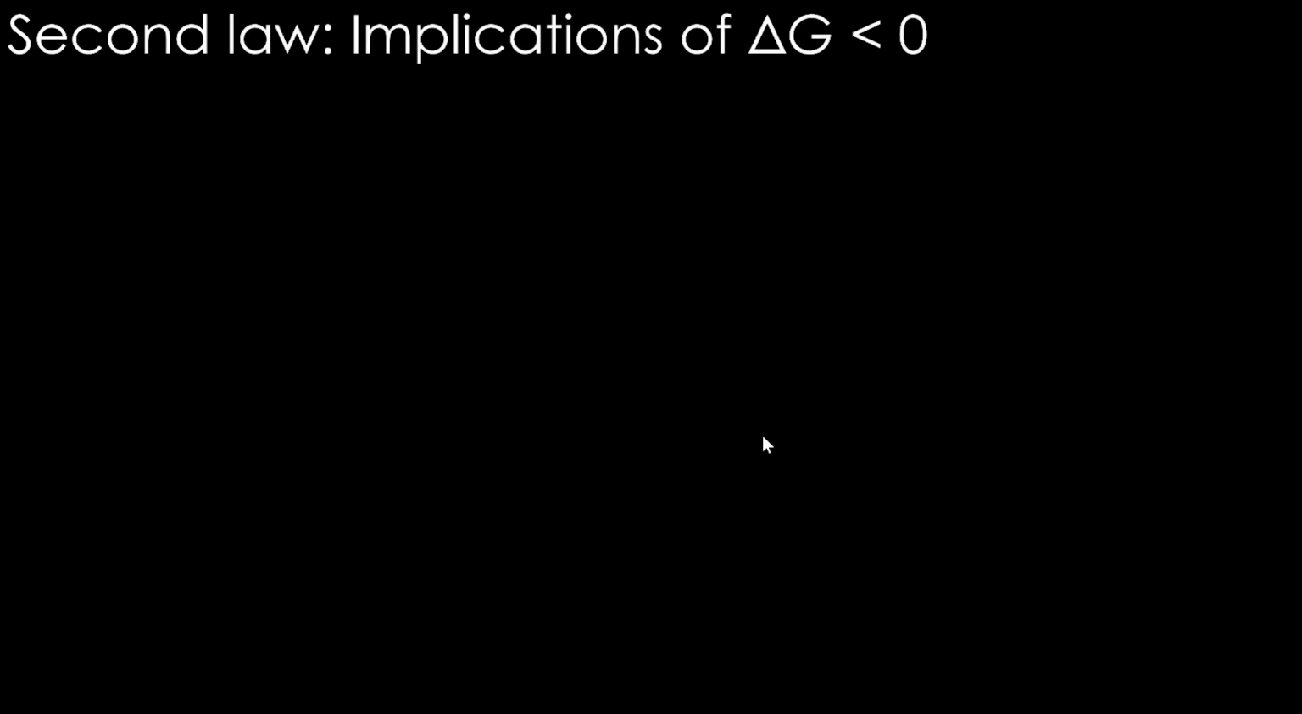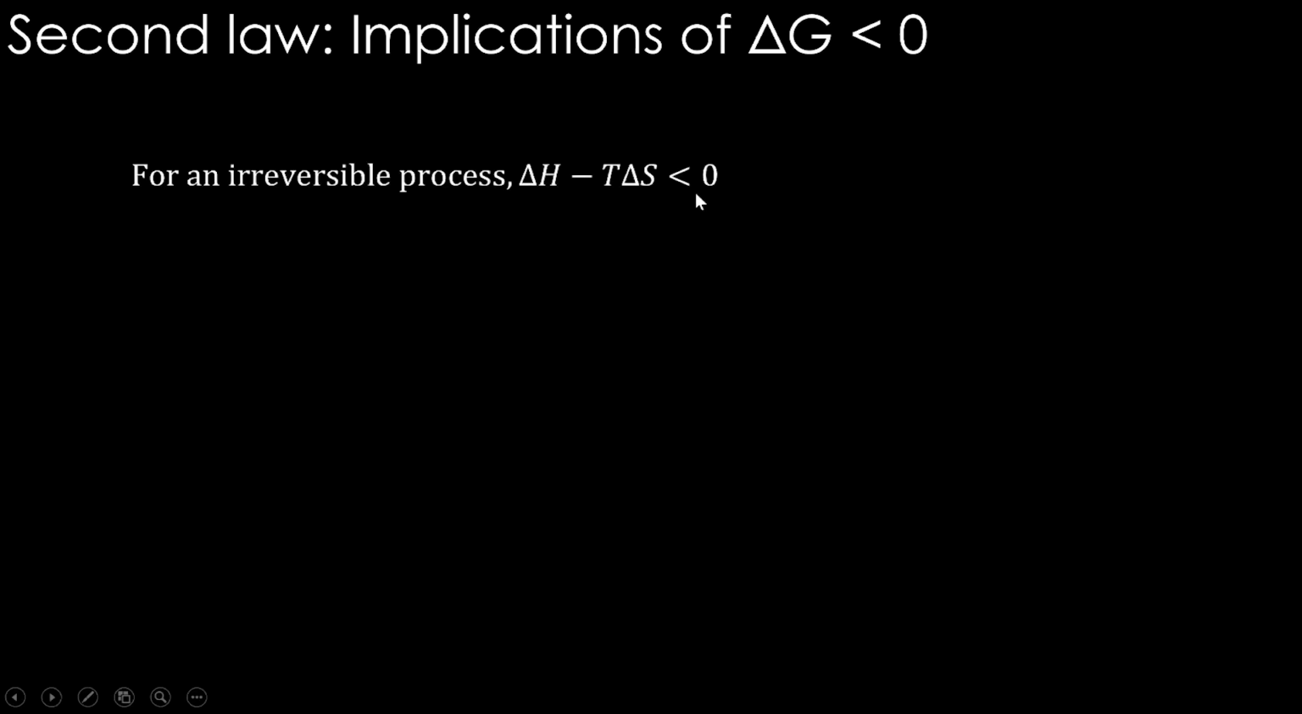So what are the implications of this delta G being less than 0? This is a very beautiful idea that we are going to discuss now. For an irreversible process, we are writing del G less than 0, that is, delta H minus T delta S less than 0. So now we can take this delta H and T delta S and see what the different values can be and how they can satisfy this particular condition. Delta H and T delta S are going to compete with each other.